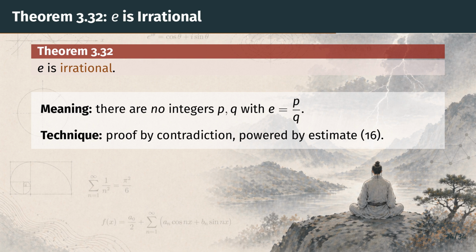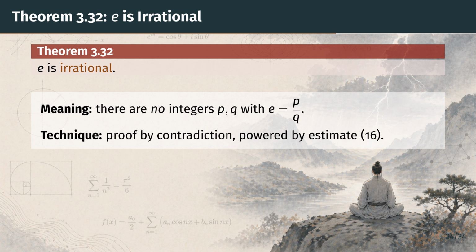Now the second surprise. Theorem 332 states that E is irrational. That means E cannot be written as a fraction p over q with p and q integers. Its decimal expansion never settles into a repeating pattern. The proof is short and elegant. It is a proof by contradiction. We assume E is rational and derive an impossibility. The engine driving the contradiction is the error estimate 16 we just proved.